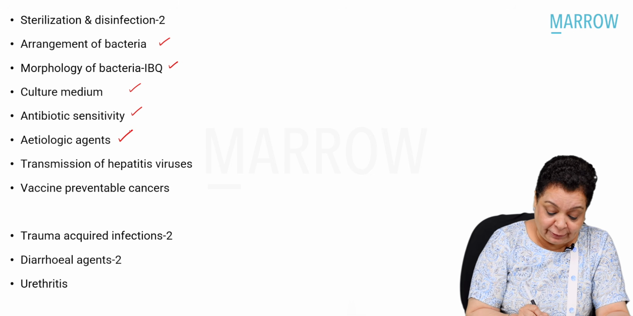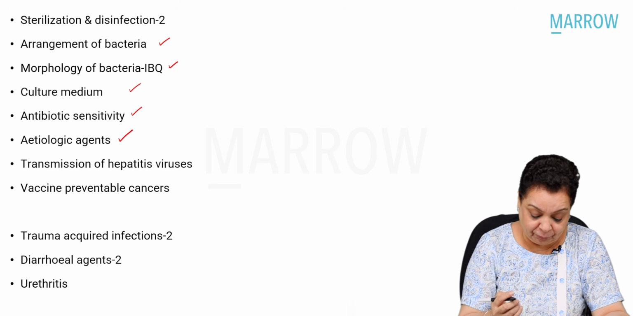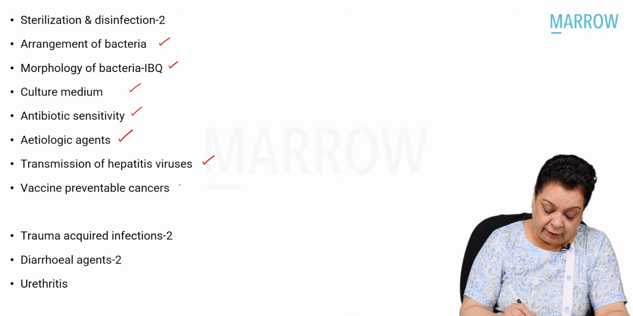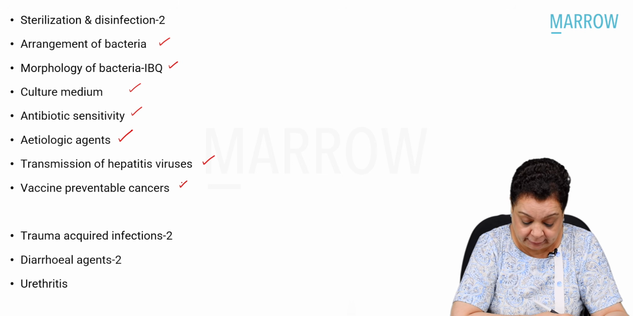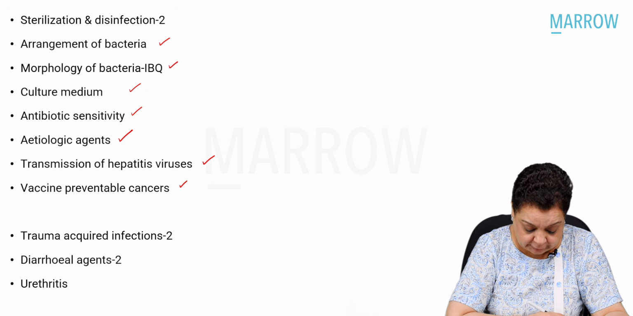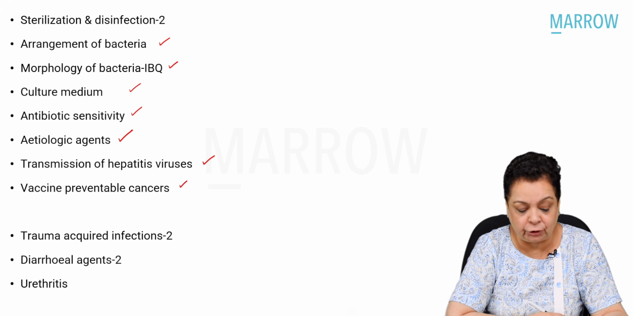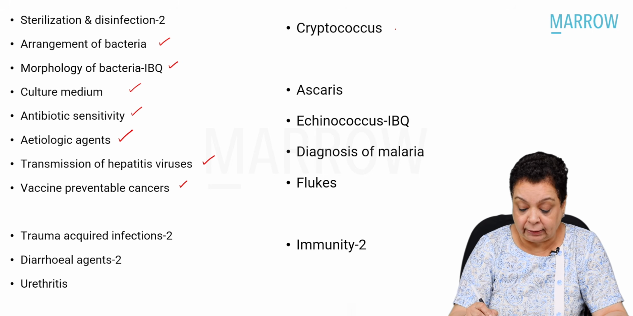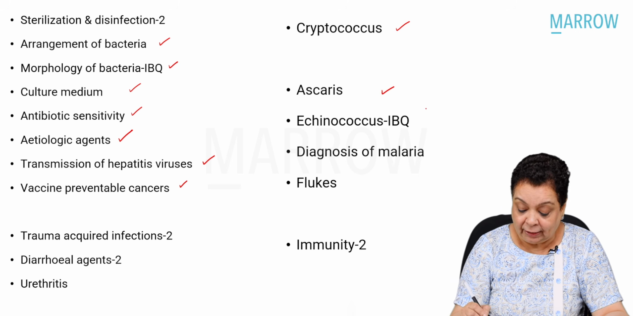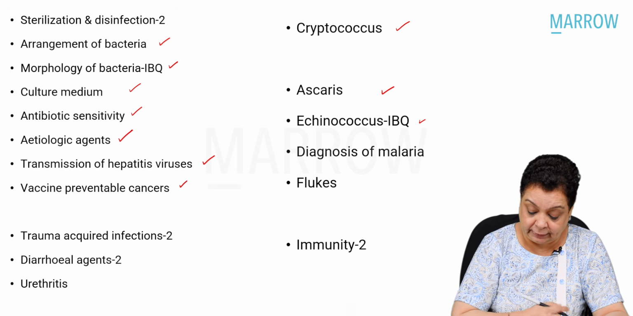Then we got a bouncer in the form of 4 diseases, their etiological agents, we had to match them. Then how do hepatitis causing viruses transmit? Then we had questions on vaccine preventable cancers. Then 2 questions from trauma-acquired infections, then 2 questions from diarrheal agents, 1 question from etiological agents of urethritis, then Cryptococcus, we got a big question, Ascaris, another big question. Then we got an image-based question on Echinococcus, that is Hydatid disease.